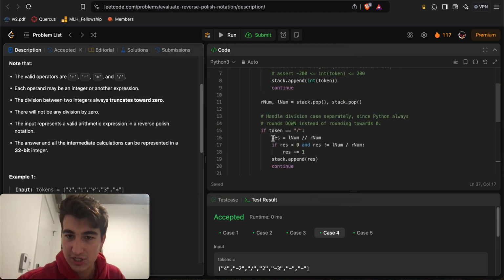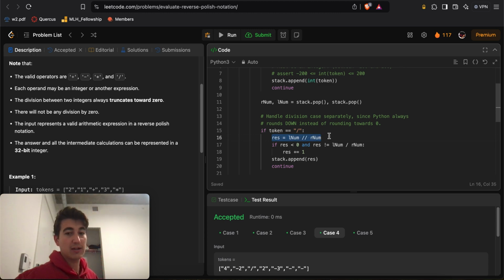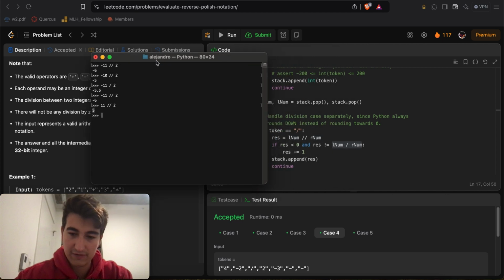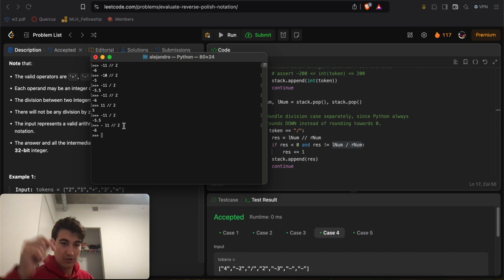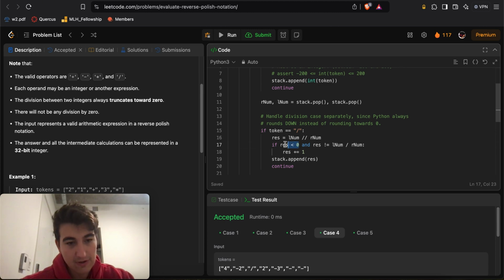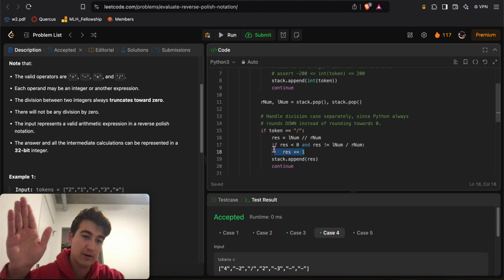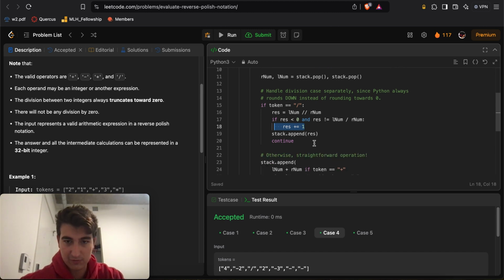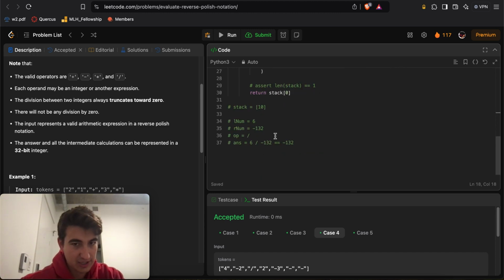So I have a little bit of logic here that checks: okay, I'm going to try to divide by truncation. But if I divide the numbers together, say -11 regular divide by 2, I see that this is not equal to the actual result if I did it by truncation. So if the result has a remainder and it's negative, then I know that since Python rounds down instead of rounding to 0, I'll just add 1 to my result, right? In case it has a remainder and it's negative, I must add 1 just to balance out the fact that Python rounds down instead of rounding to 0. But if you're not doing this in Python, you probably don't have to worry about that edge case. That's just a little thing to consider.